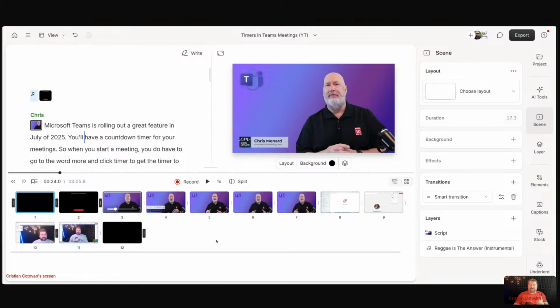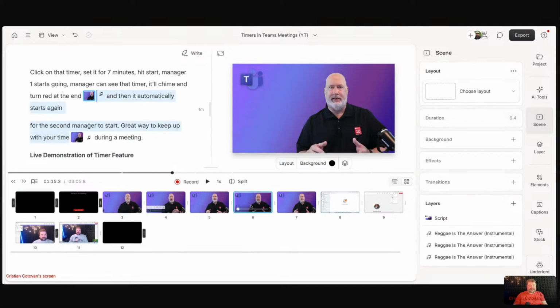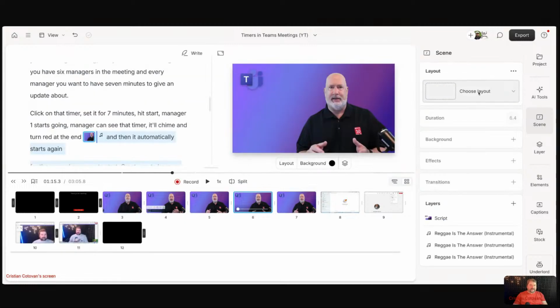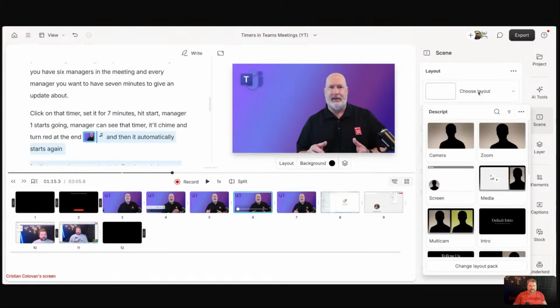Now, back to applying layouts. There's a bunch of ways you can apply layouts in the new timeline and also in Descript in general, right? The most obvious one is using the scene. If you select that scene, you go to the scene panel, and you've got choose layout. That's one way. You can select this, choose the layout and apply it to that scene.